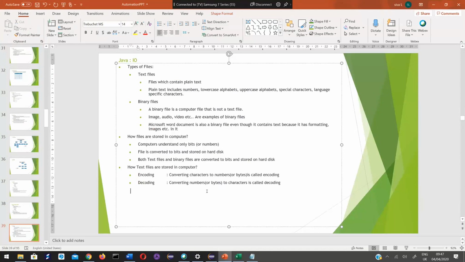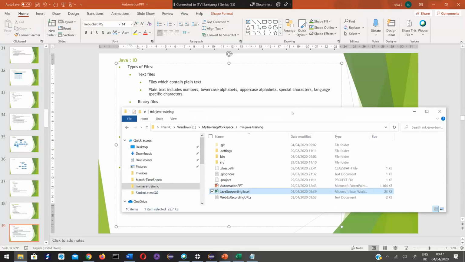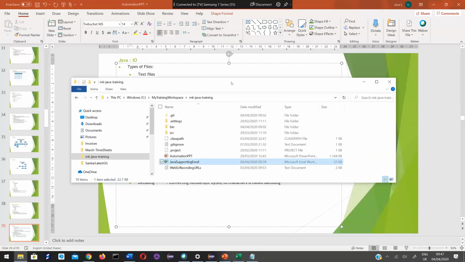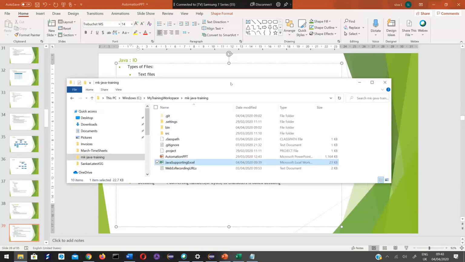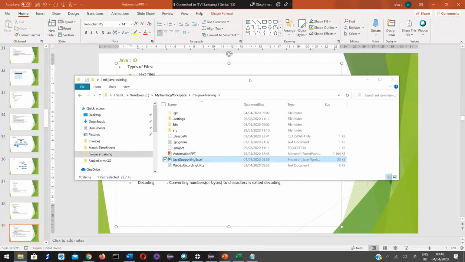So if I download a file and store it on my computer, let's say from my mobile phone I am copying images and pasting them onto this computer into some folder, that file is first converted into zeros and ones. Though you can see it like this, internally the way the computer understands it is as zeros and ones.